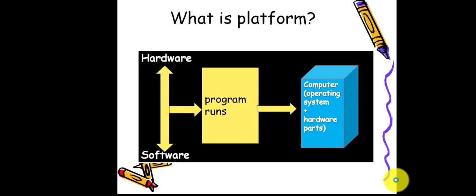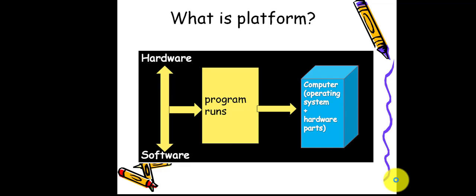First of all, let me tell you what is meant by a platform. A platform is nothing but a hardware or a software where the program is going to be run. We all know that the computer is a combination of hardware and software. The hardware is just the physical parts, like the CPU and keyboard. It all links with the program, right?